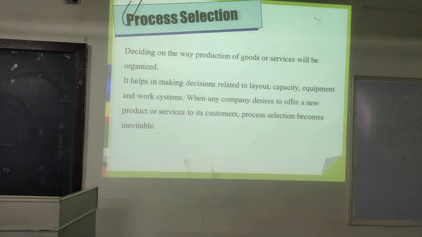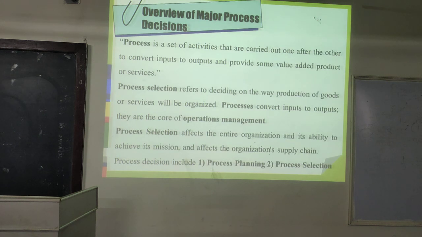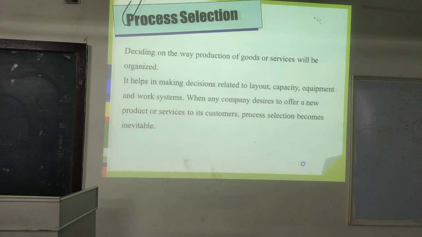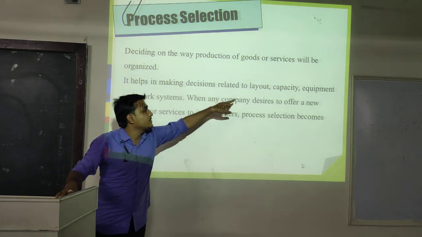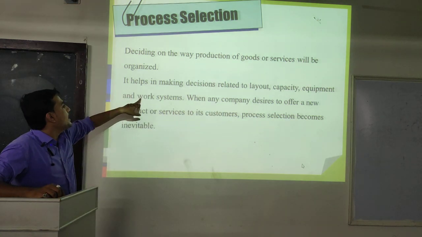Process selection is the second point. Okay, under the process selection, here we have learned that the process decision includes process planning and process selection. Process planning we have learned. Now the process selection, which is the part of process decision. How are we deciding these things? Process selection is deciding on the way production of goods or services will be organized. It helps in making decisions related to layout, capacity, equipment and work system.